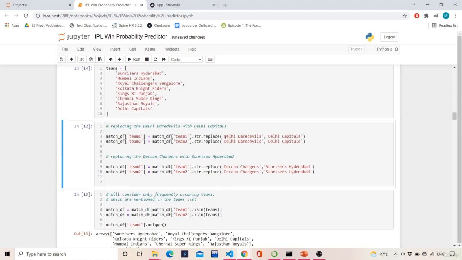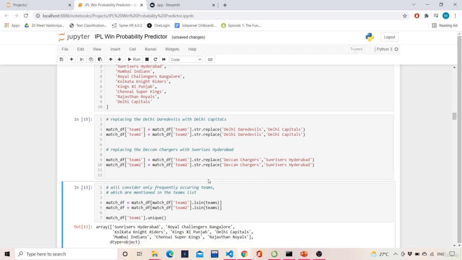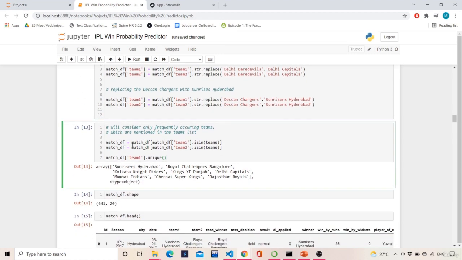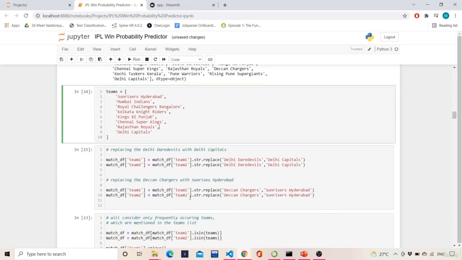I'll be replacing the name Delhi Daredevils with Delhi Capitals, because Delhi Capitals is the current name. Similarly for Deccan Chargers also, I'll replace it with Sunrisers Hyderabad, because Sunrisers Hyderabad is the new team name, and it should be carried forward. So I'll execute this. Once this is executed, I will say consider only those teams which are in these teams. This is nothing but that.